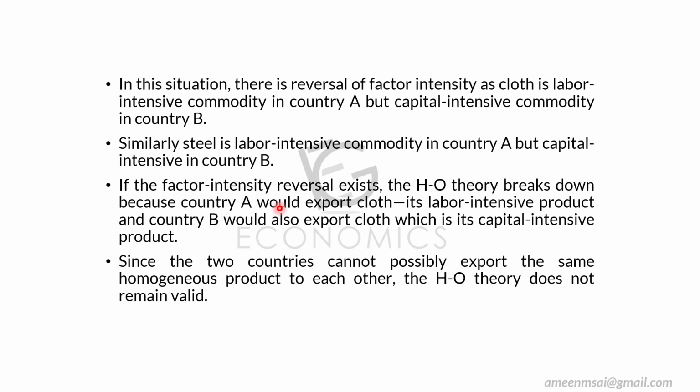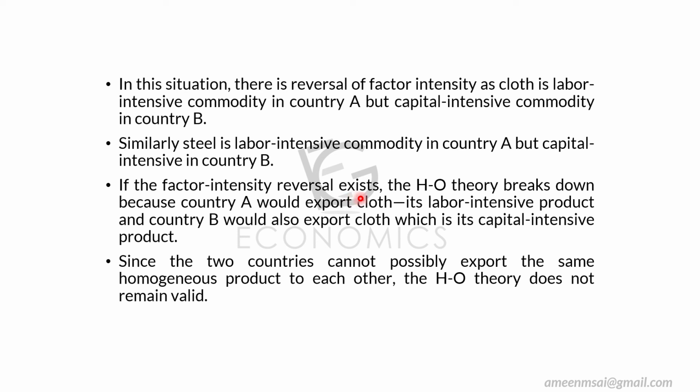That's what we said in the factor intensity reversal. In this situation, cloth is a labor intensive commodity in country A but a capital intensive commodity in country B. We are just revising the same point. Similarly, steel is labor intensive in country A but capital intensive in country B.